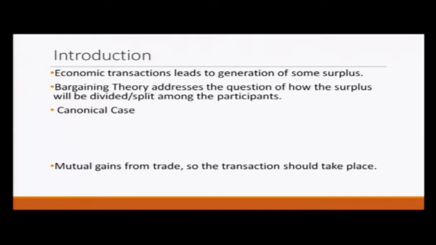Let us take a canonical case in which we have one seller and there is one buyer.